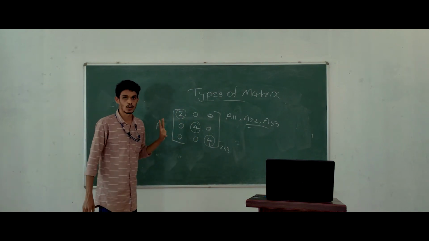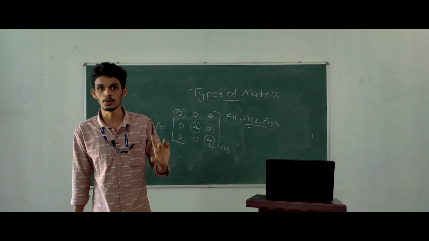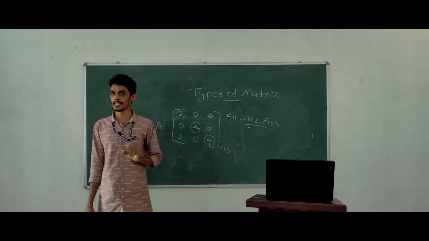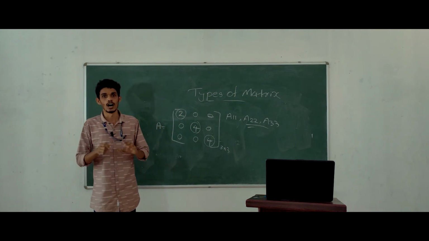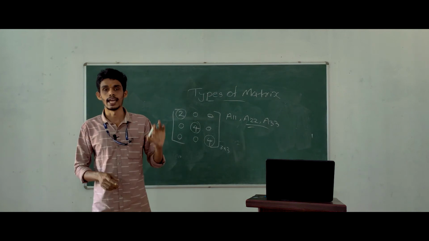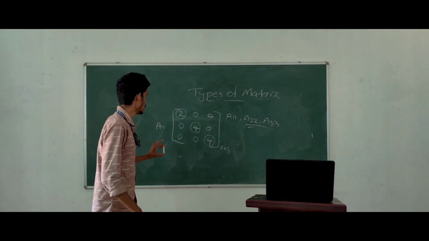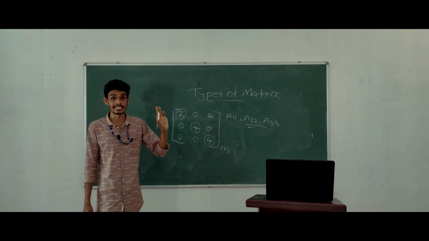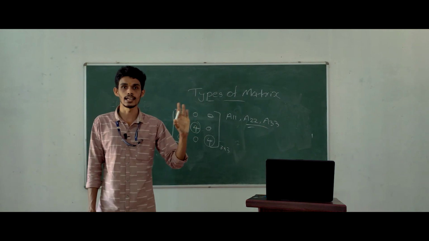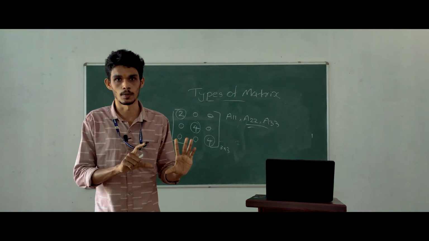Clear? In the case of a square matrix, the elements like A11, A22, A33 are diagonal elements. Diagonal matrix means all the elements except the diagonals are 0. The diagonal elements may be non-zero.